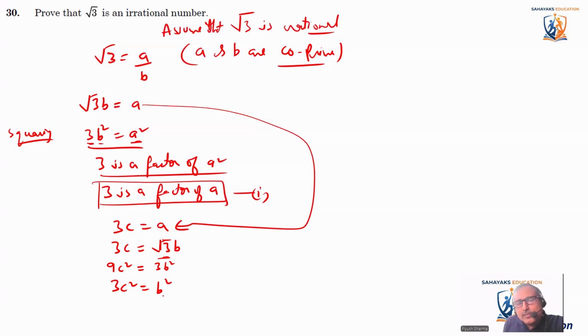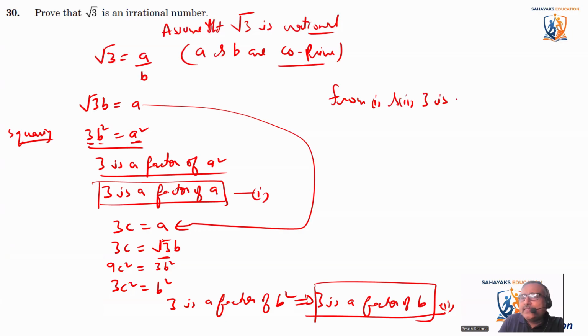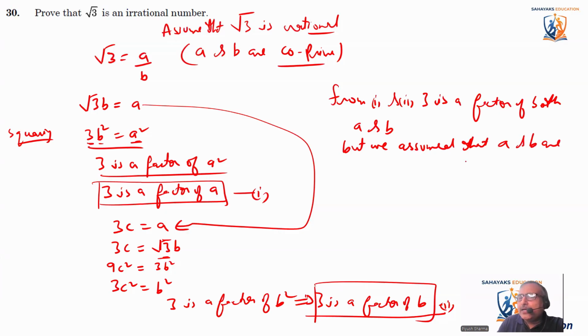Now if 3c square is equal to b square, that means 3 is a factor of b square, and this implies that 3 is a factor of b. This is the second one. So from 1 and 2, 3 is a factor of both a and b. But we assumed that a and b are co-prime.